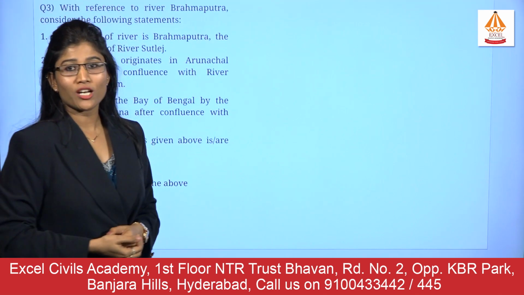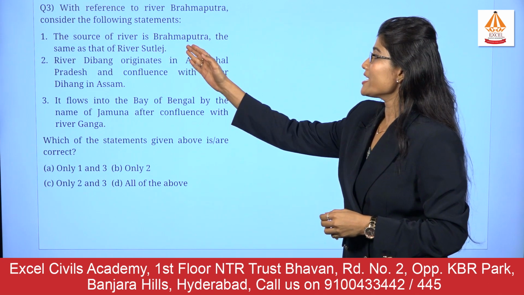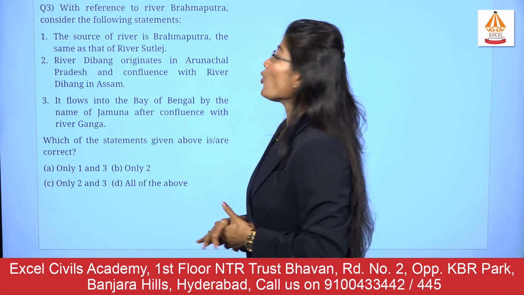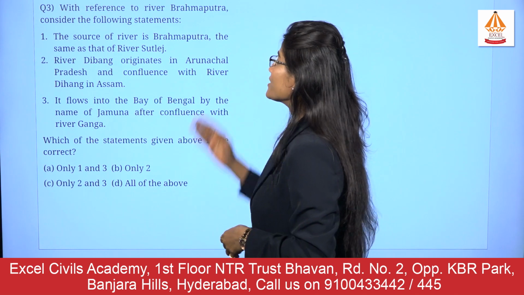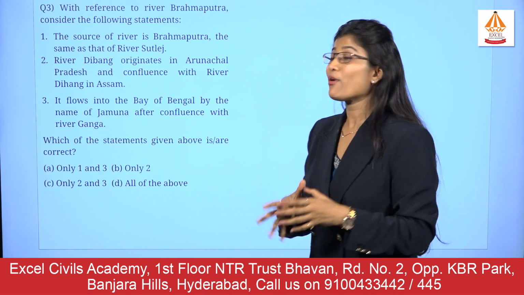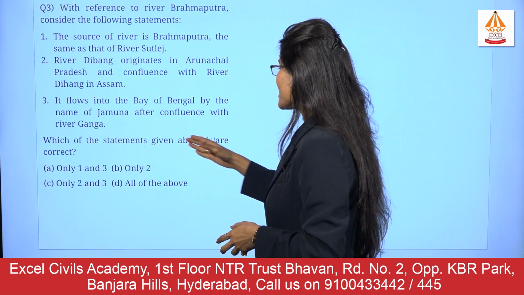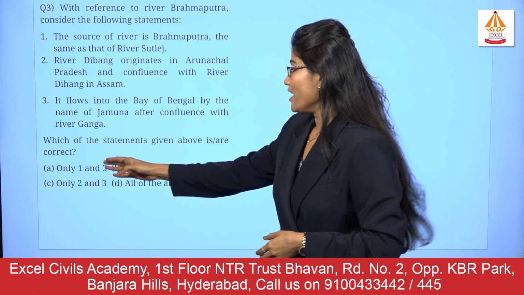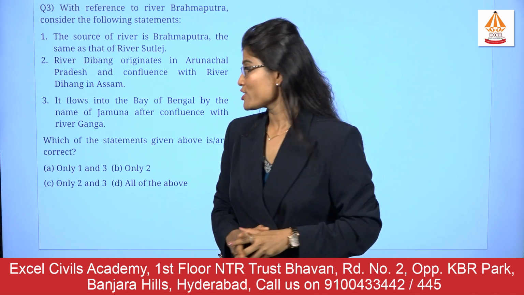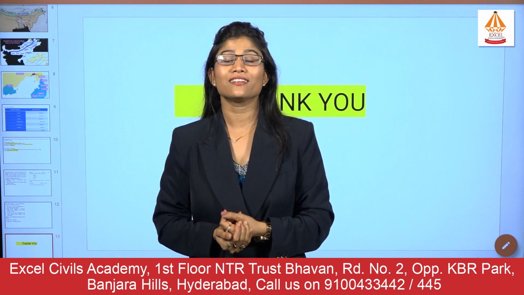With reference to the river Brahmaputra, consider the following statements. The first statement, the source of the river Brahmaputra is the same as the river Satluj. Second, the river Dibang originates in Arunachal Pradesh and has its confluence with the river Dihang in Assam. Third, it flows into the Bay of Bengal by the name of Jamuna after confluence with the river Ganga. Which of the statements given above are correct? A, only 1 and 3, B, only 2, C, only 2 and 3, and D, all of the above. So these are the questions. I expect you to solve and comment the answer in the comment box below.